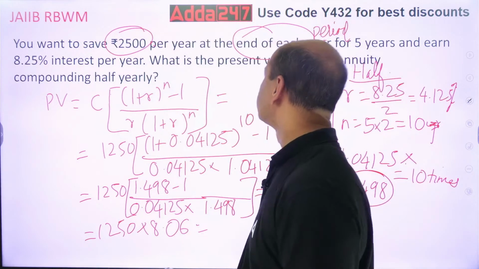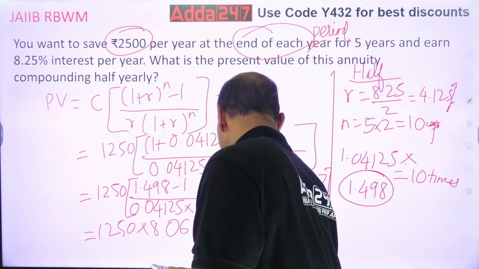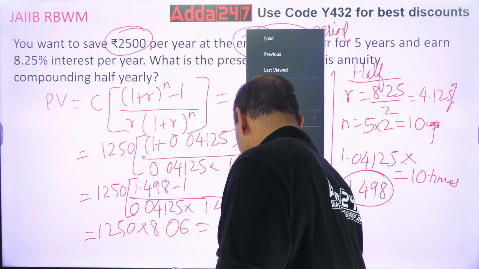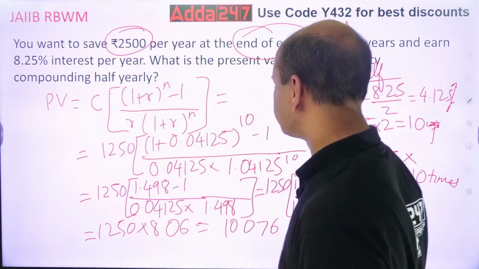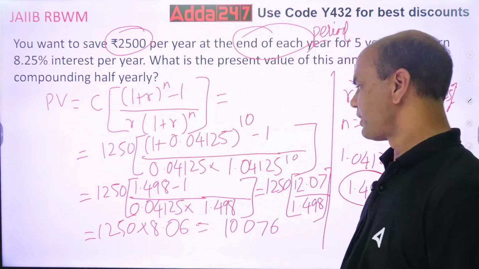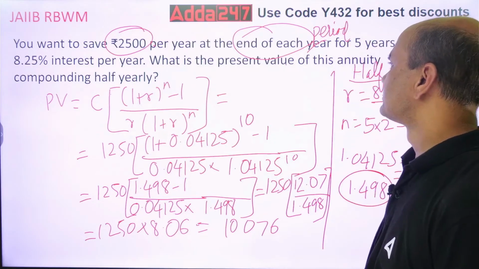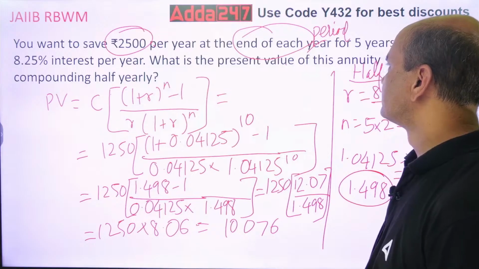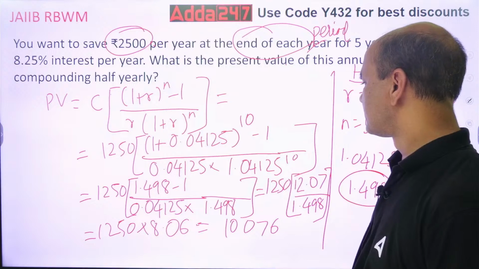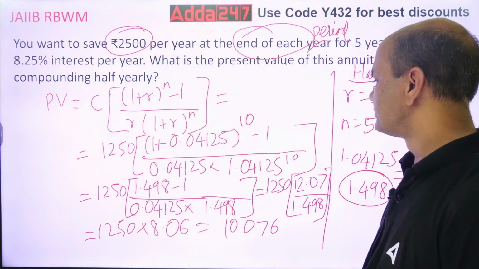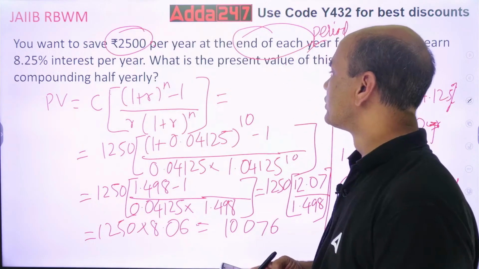Okay, 10,076. Got it? 10,076. Got it, everyone? 10,076. Okay? For 5 years. Got it? Let's check this again. Let's check this. So what is it?